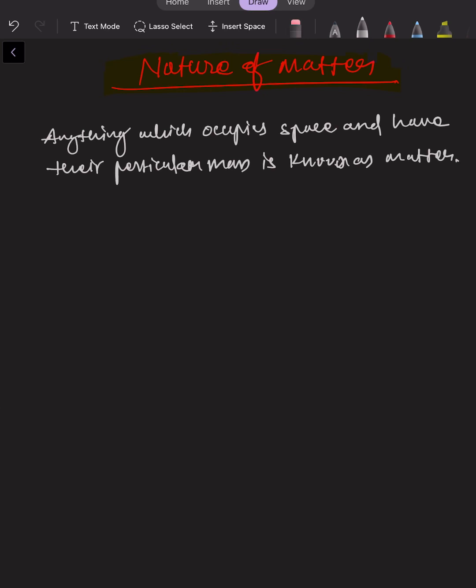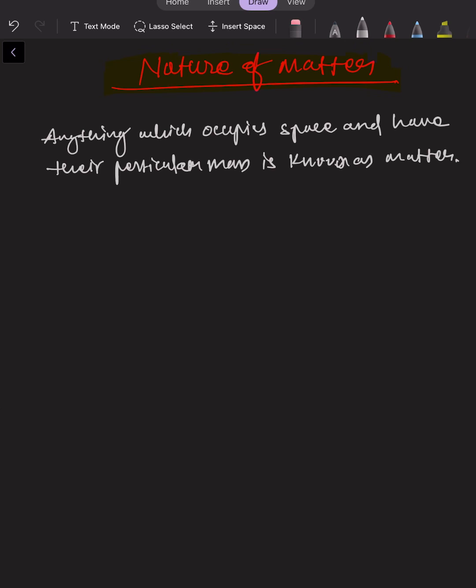So we can say that the pencil has a specific mass and it is occupying a particular space. So we can say that a pencil is matter. You can think of anything that has mass and occupies space. For example, a bed is an example of matter. Gases also occupy some volume, right? So they are also matter. Locks are also matter. So whatever we see around us which occupies space and has a particular mass is known as matter, right?